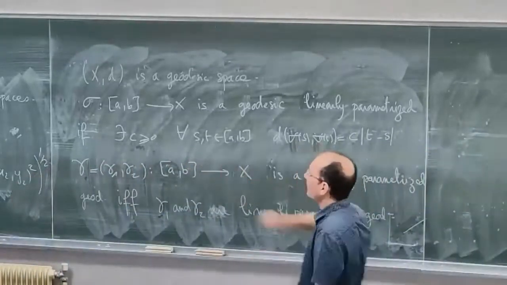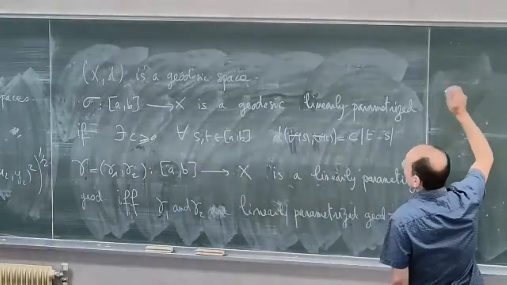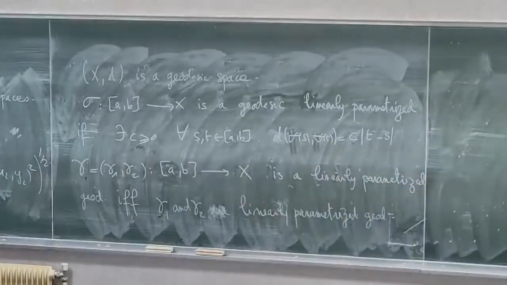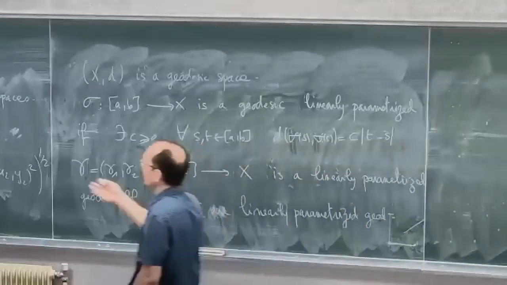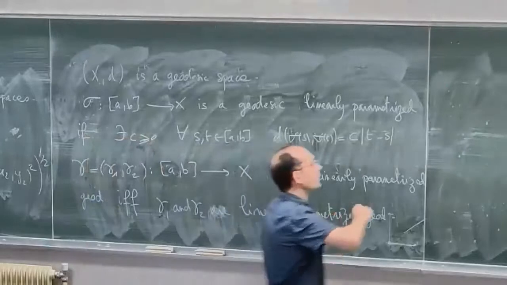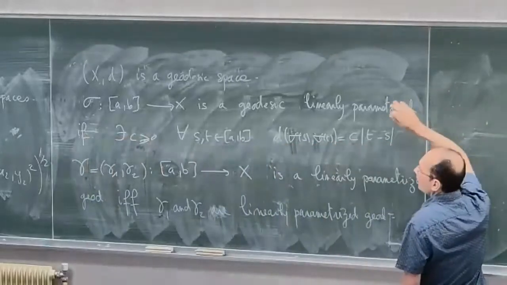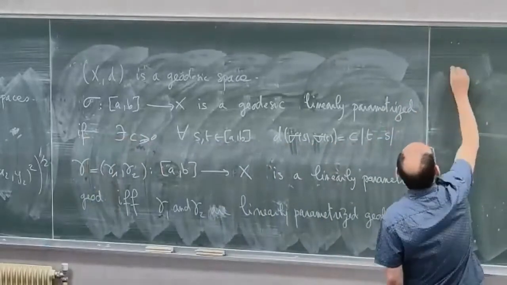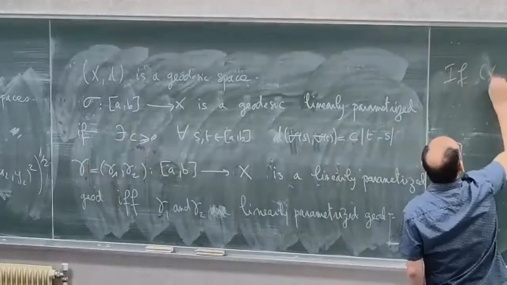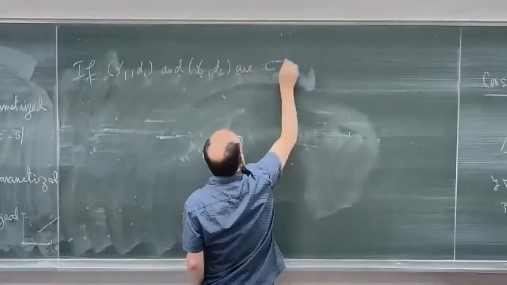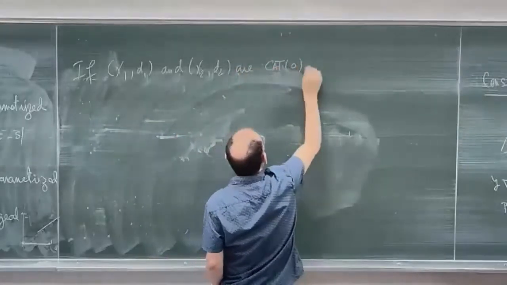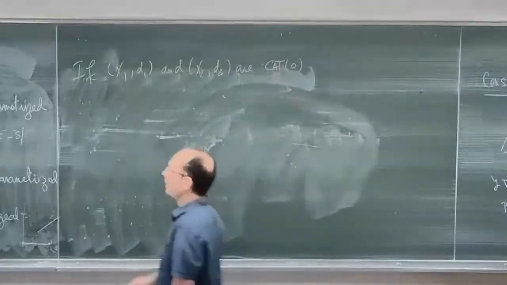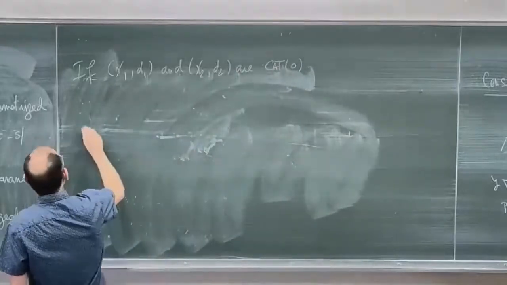So now I'm coming to the case where X1 and X2 are CAT(k) spaces. And what can we say about X? I will first look at what happens when k is equal to 0. If (X1, d1) and (X2, d2) are CAT(0), then I can pick a triangle in X.